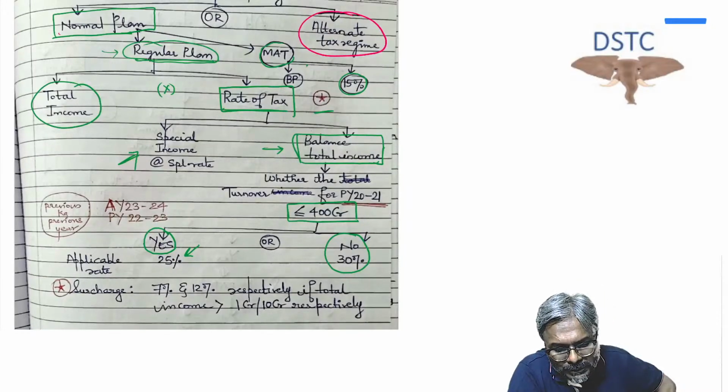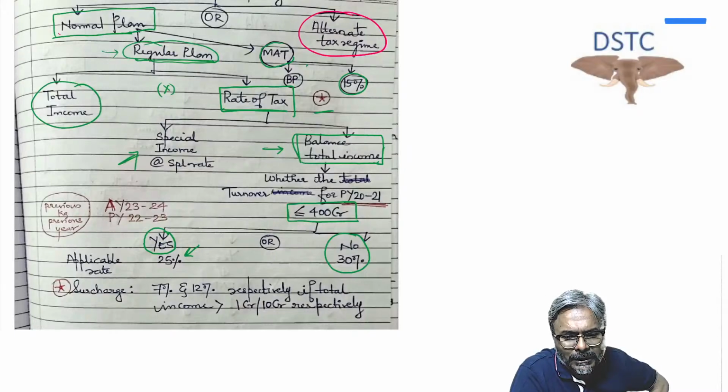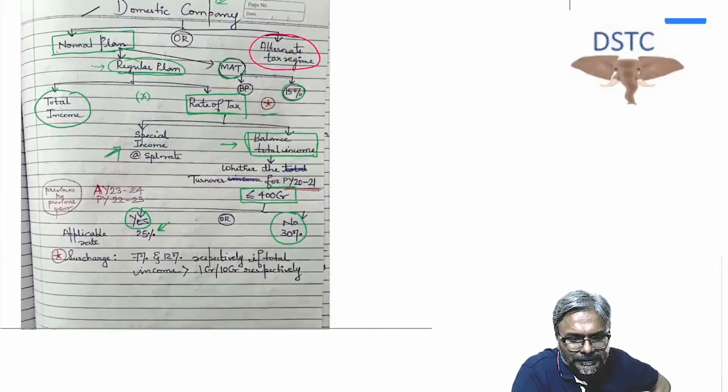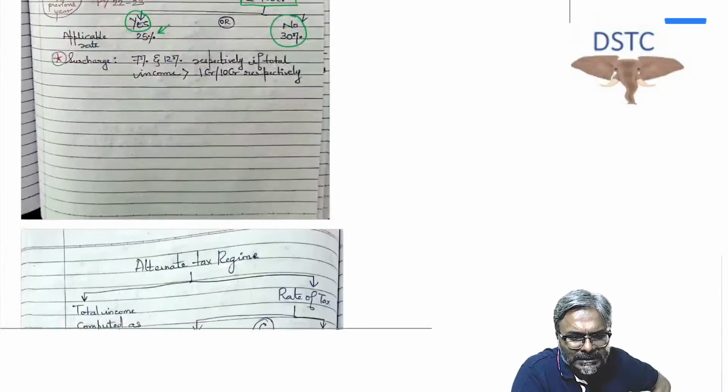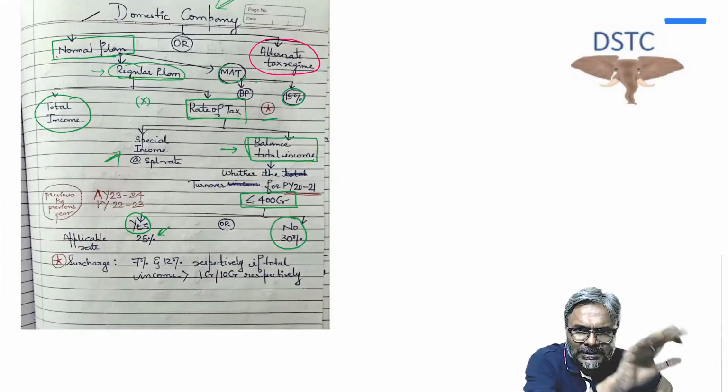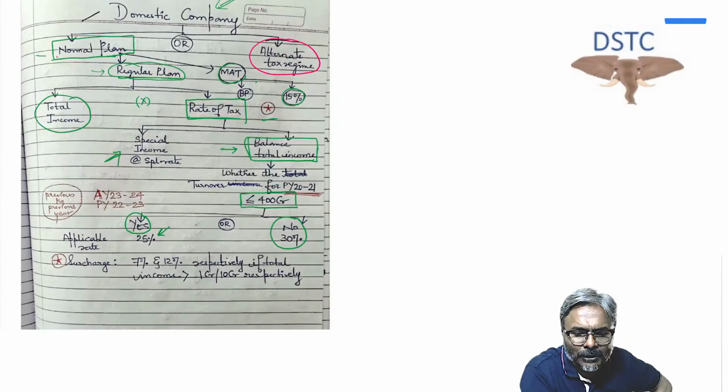What we have to see, students, over here, is not the total income, but the book profit. Is that point clear to all of you? That is exactly what we will see in this context. So it's the book profit, students, that has to be seen over here. That is the only difference which is to be considered. So this is the tax structure under the normal plan.